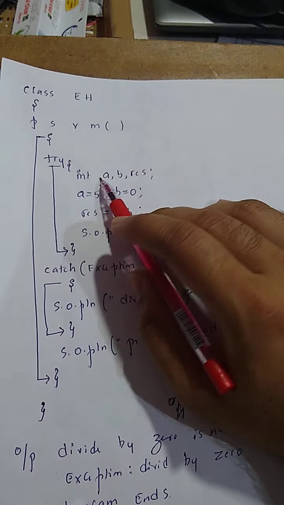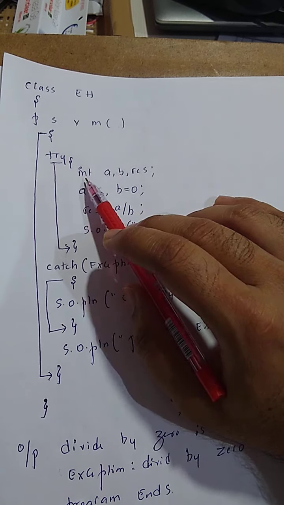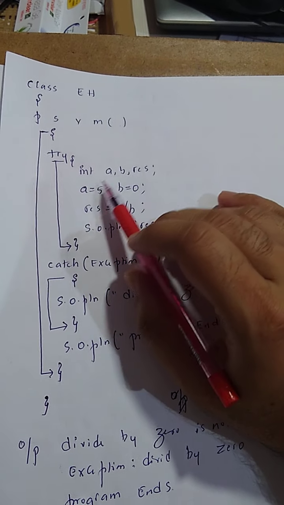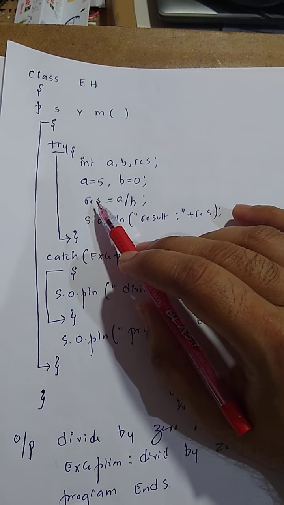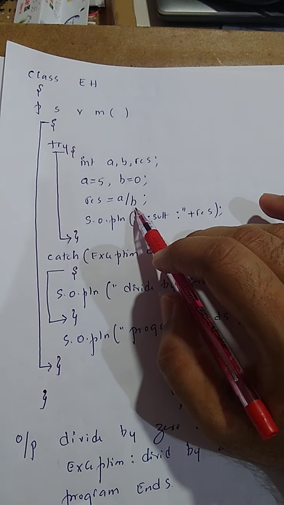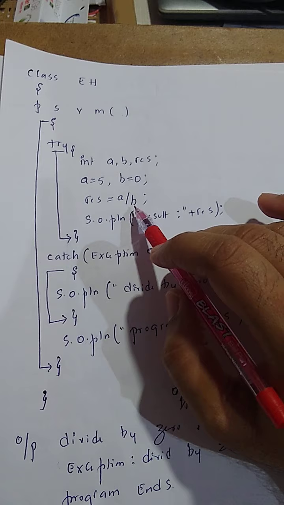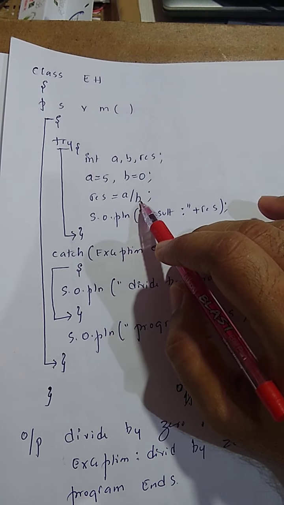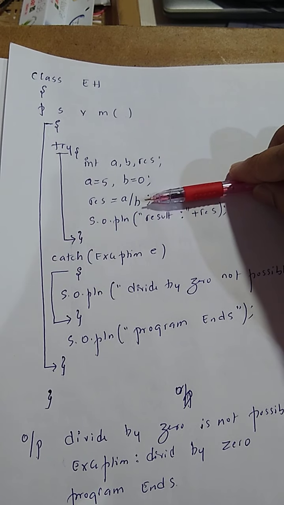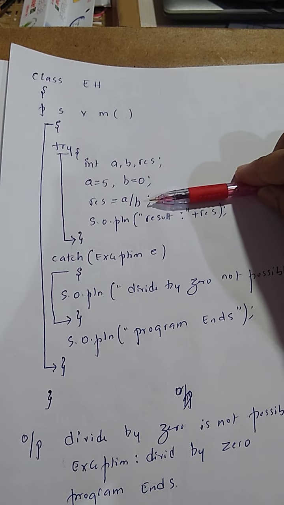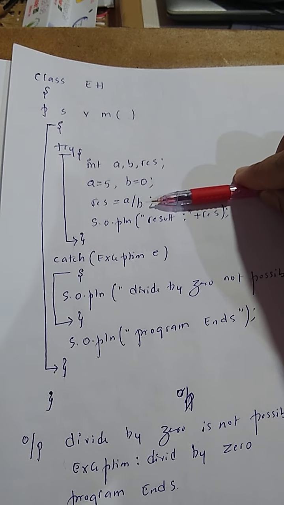Now what will happen? We are using three variables. A is 5 and b is 0, just like the previous program, and r is equal to a by b. Any number divided by 0 is undefined in programming languages, therefore your program will stop execution here itself by throwing an exception.